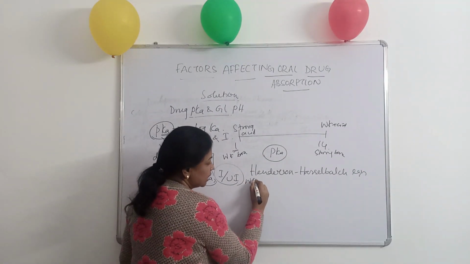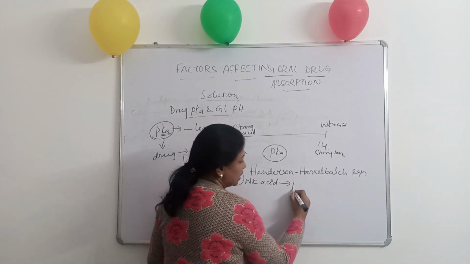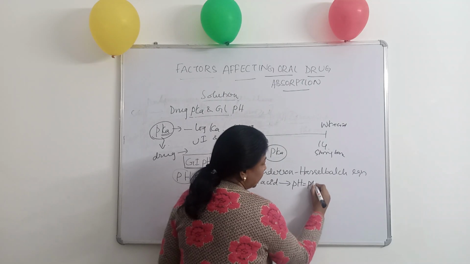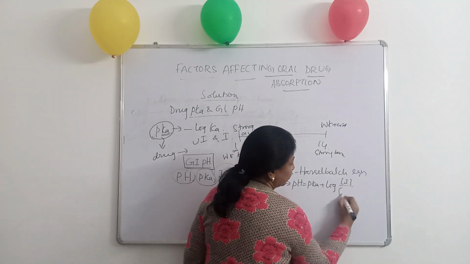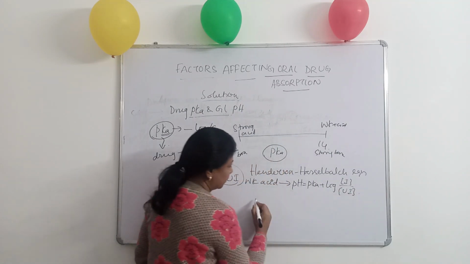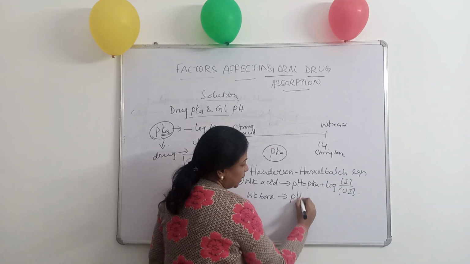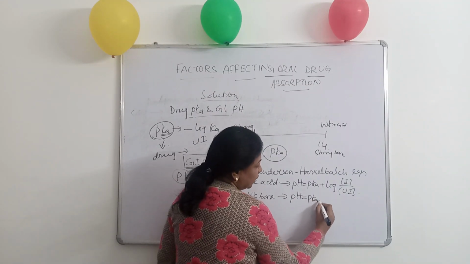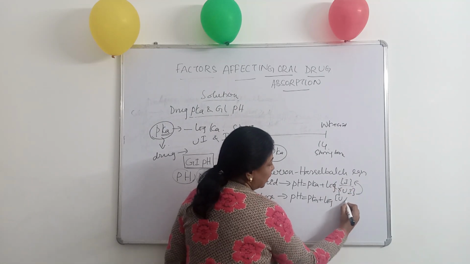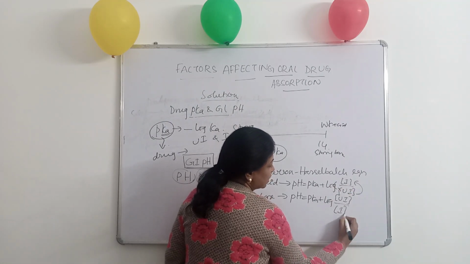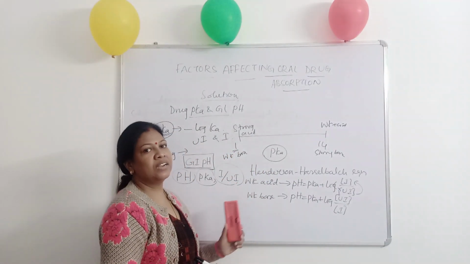The Henderson-Hasselbalch equation for a weakly acidic drug is pH = pKa + log of ionized fraction upon unionized fraction. Whereas for a weak base, the equation becomes pH = pKa + log of, this will be reversed, that is unionized upon ionized. So this is the Henderson-Hasselbalch equation for weak acid and weak base.